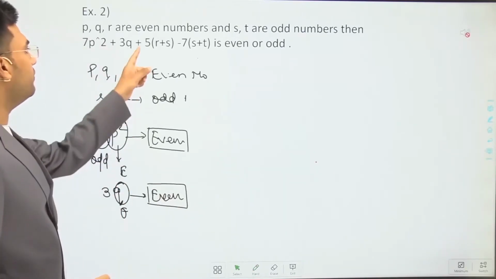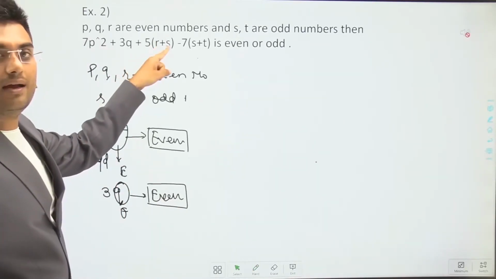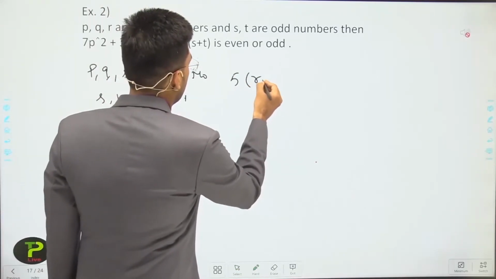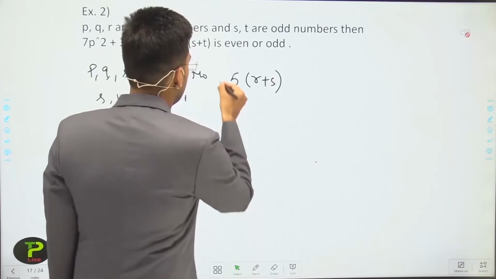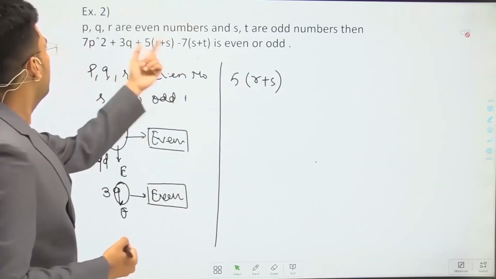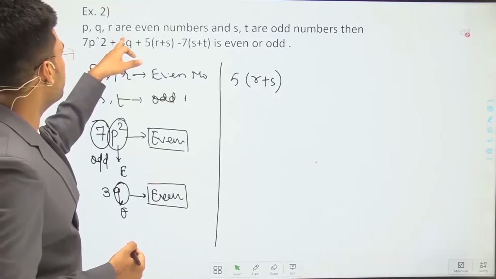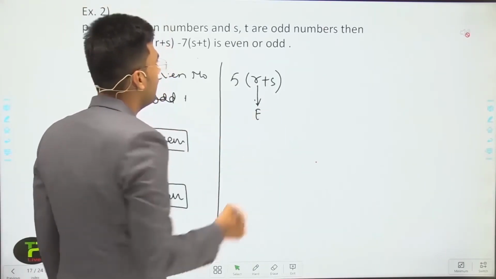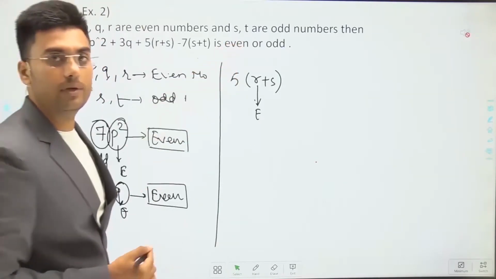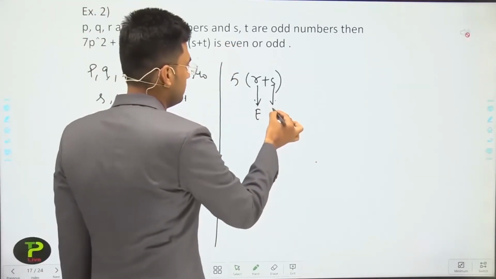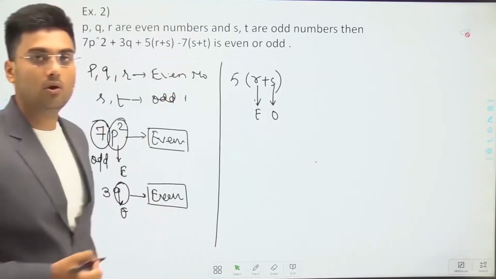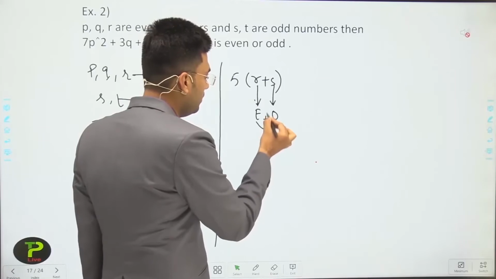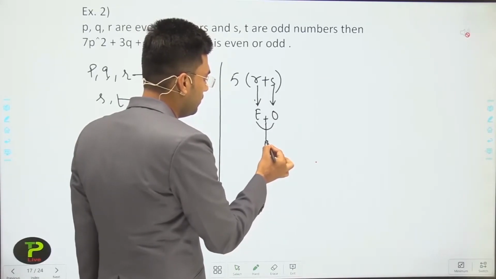After the 3 cube, we have 5 multiplied by r plus s. R plus s means r is an even number, and s is an odd number. And even plus odd, we will get an odd number.